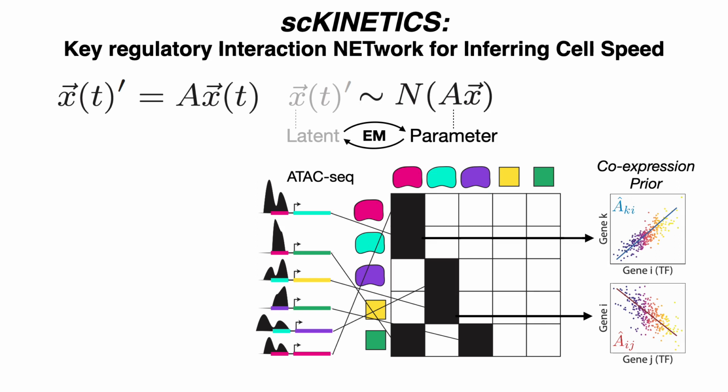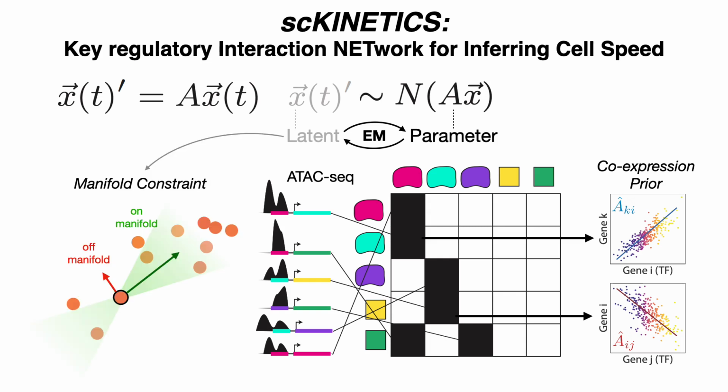So on top of this, we also want to constrain our latent directly, which we reason can be accomplished by using manifold level information. Specifically for each cell, we can define regions which are spanned by its nearest neighbors in local space, and we assume that likely future fates, and therefore velocities, will point toward these dense regions, as opposed to off the manifold entirely.